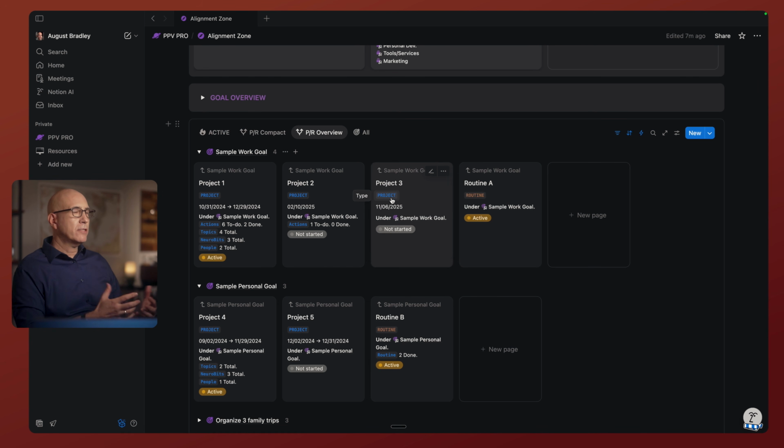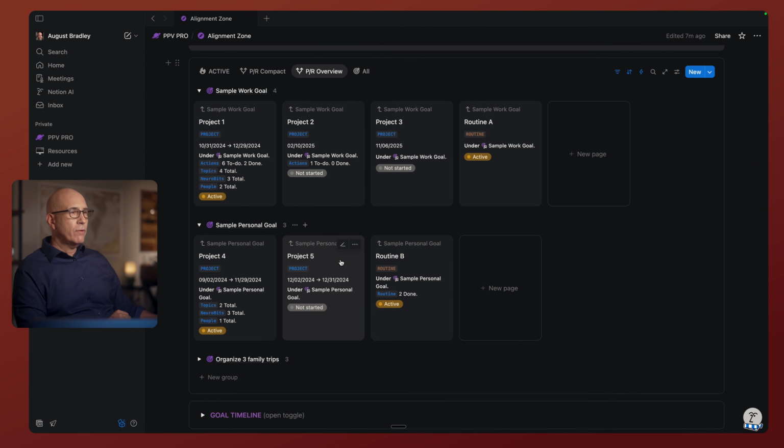And when you create a project or routine in the system, there's a lot of automation. The project will always be labeled as a project. A routine will be labeled as a routine by the criteria that define a project versus a routine. And all the related information through the hierarchy to the higher levels is automatically generated when you create these, and then you accomplish them. So we've often seen projects informing goals, but here we have routines informing and achieving goals, a parallel level with just as much clarity, intention, and visibility and structure in the system. And that's been a real game changer for the PPV system.